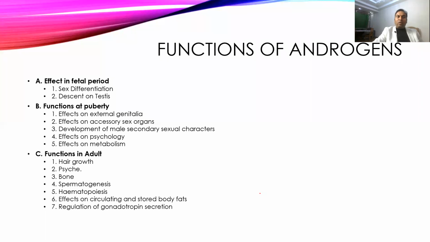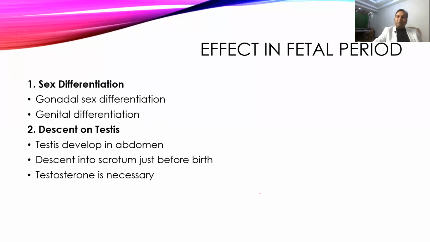First we'll talk about its role in the fetus, just before birth. When testosterone is secreted, it causes gonadal differentiation. It acts on the primordial sex ridge, where it stimulates the formation of testes and inhibits the formation of ovary. That is gonadal sex differentiation.